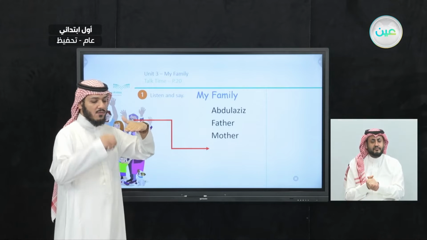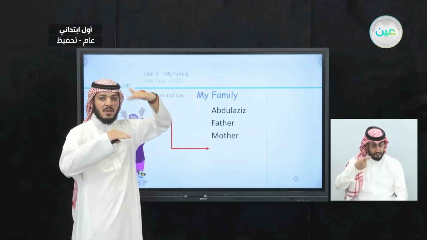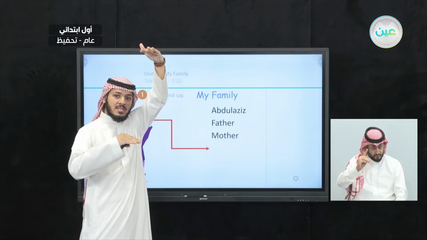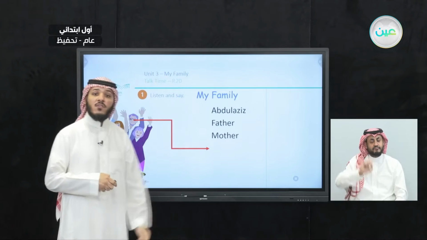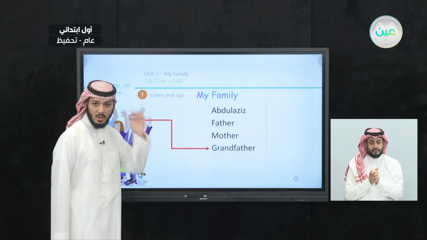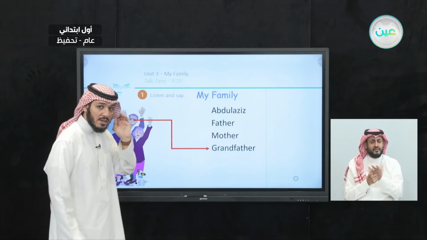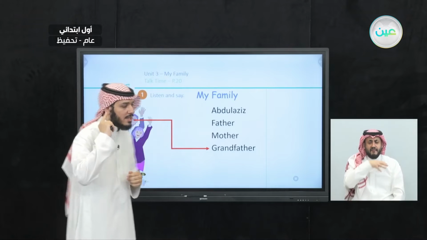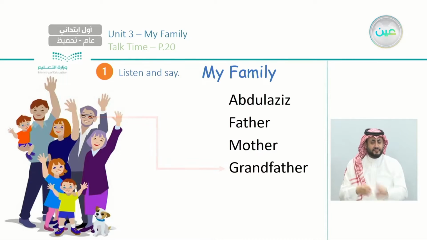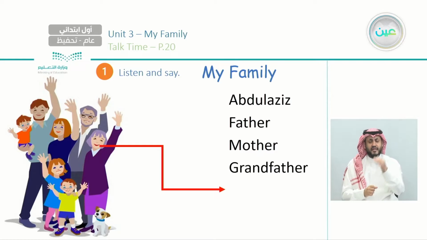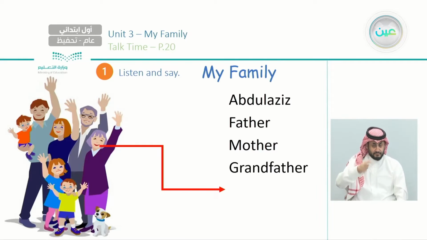Yes, we have Abdulaziz, his father, and the father of his father is called grandfather. Excellent. Grandfather. What does grandfather mean? Yes, Jed. After that, we have this woman. This is grandmother.